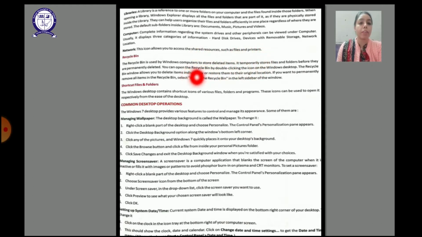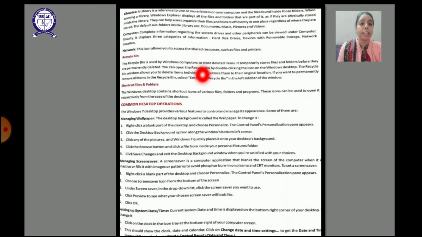Also we have an icon which is known as recycle bin. It is in the shape of a dustbin. Like at our home or in the office we have a dustbin to put the waste pages or the files or folders. Similarly in the computer we have the recycle bin in which any item which is not required is put. If we click the delete key from the keyboard by selecting any icon, that icon or the program will be deleted and it will go to which place? It will go to the recycle bin.